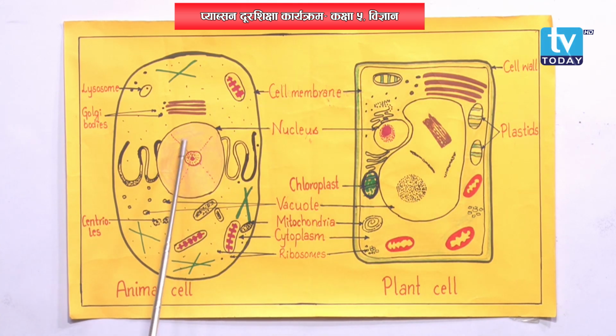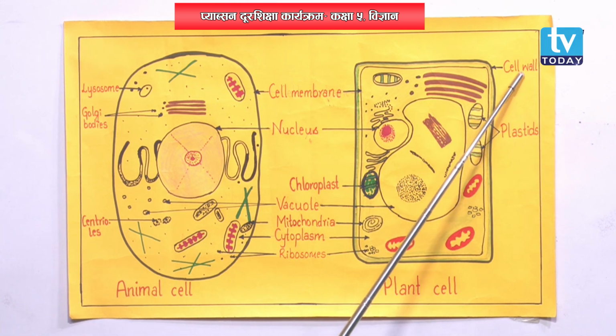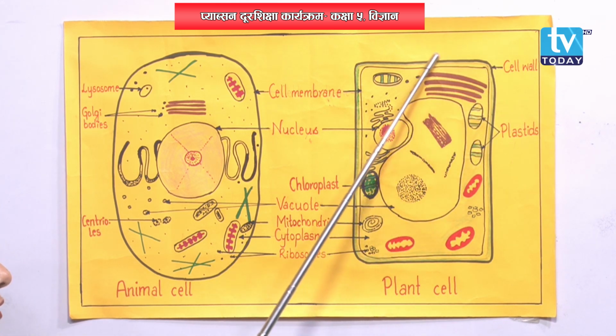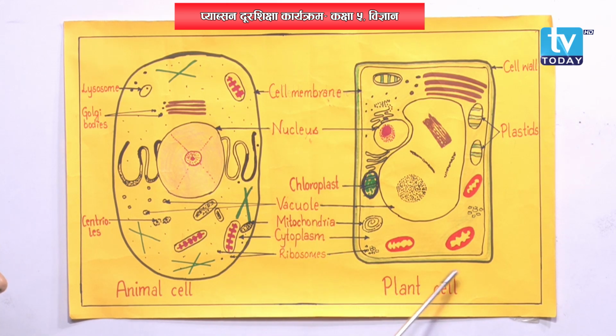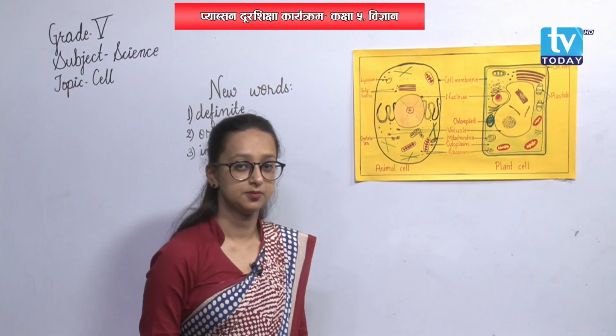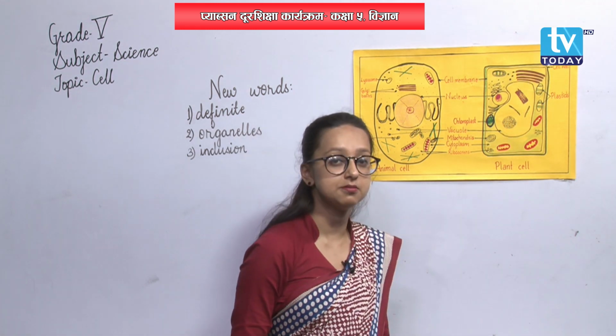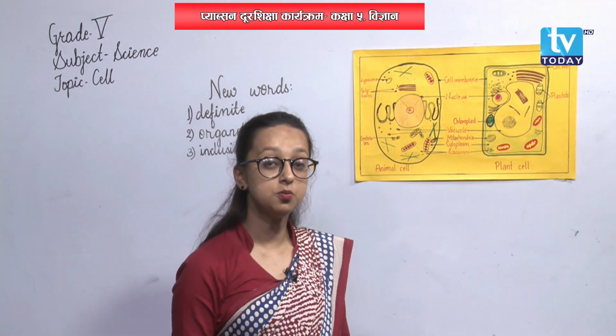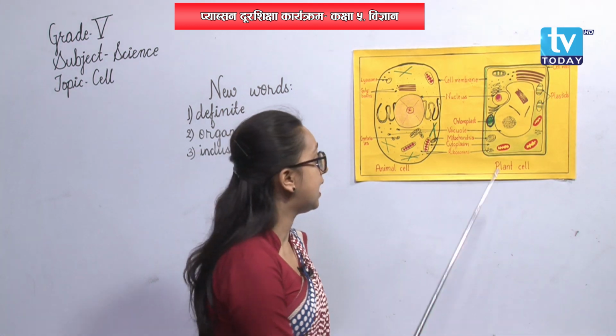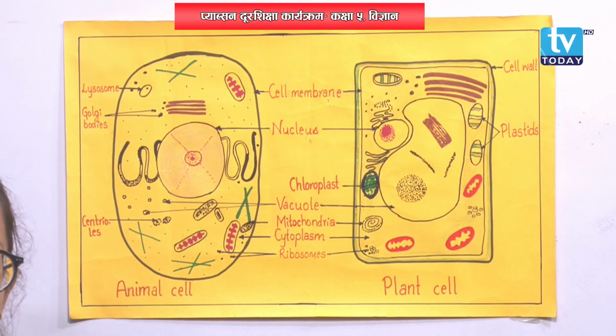Cell wall, can you see it in animal cell? No, right? Cell wall is the outermost covering of plant cell. It is a thick and rigid covering. It protects the plant cell and it also gives definite shape to plant cell. Plant cell has a definite shape, okay?